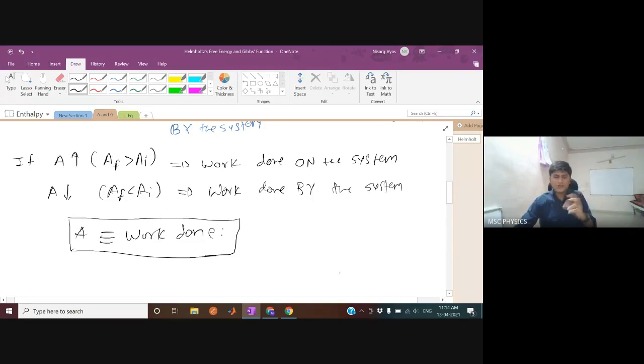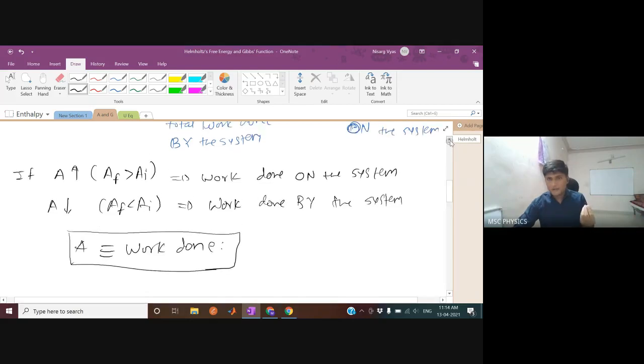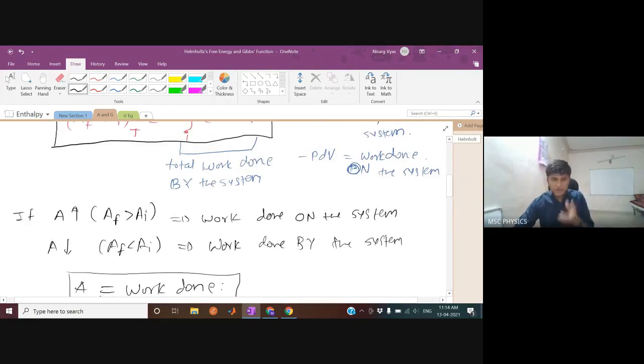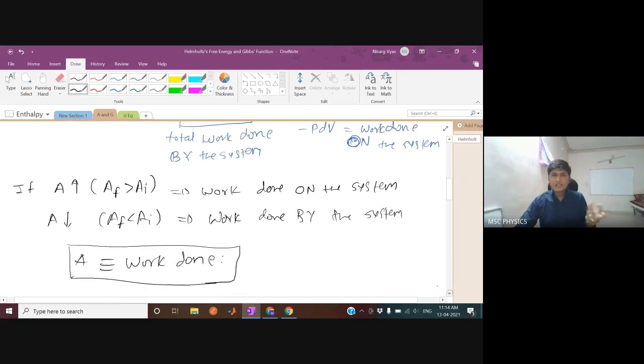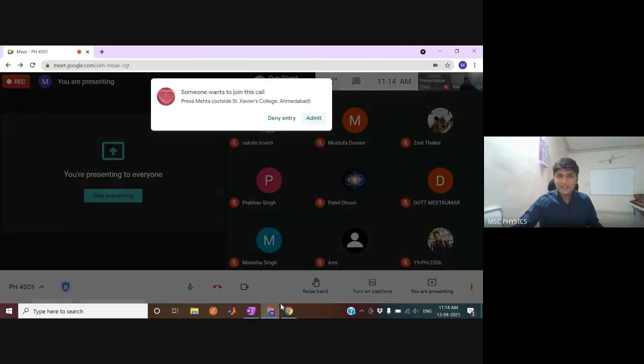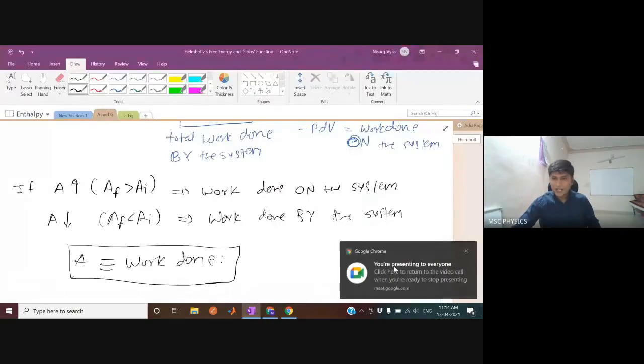And in those processes where temperature does not change, just like the processes in the laboratory, the best way to talk about work done is by using this Helmholtz free energy. If you do the processes in open air at room temperature, at ambient temperature, the temperature will not change. So those processes will be isothermal processes. If those processes are made reversible, then the work done in that process is actually identical to this Helmholtz free energy. So Helmholtz free energy is nothing new, it does not tell you anything new, but it is the work done, nothing else. Okay, so any questions till this point?